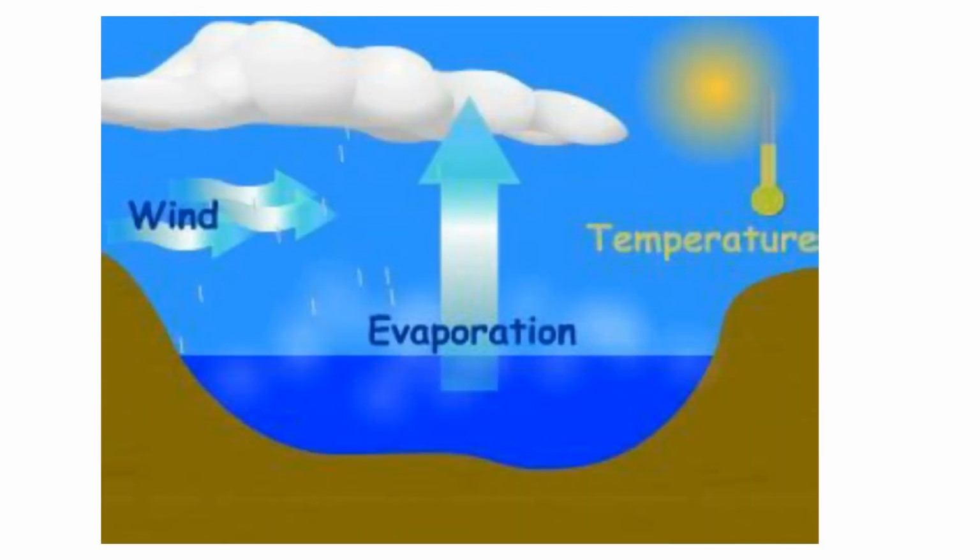Now evaporation depends on wind and temperature. If there is more wind, the water will be evaporated faster. And if temperature is high, the evaporation will take place at a faster rate. These two factors affect evaporation. But boiling, it takes place at a fixed temperature only.